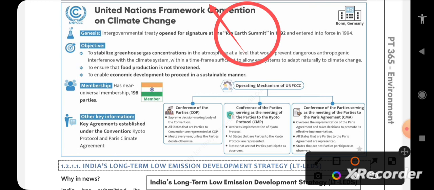This global conference was the 20th anniversary of the first Human Environment Conference, which happened in Stockholm. It means it happened in 1972, and the 20th anniversary of the first human conference held in Stockholm in 1972 is the Earth Summit. That is a simple explanation about the Rio Earth Summit.